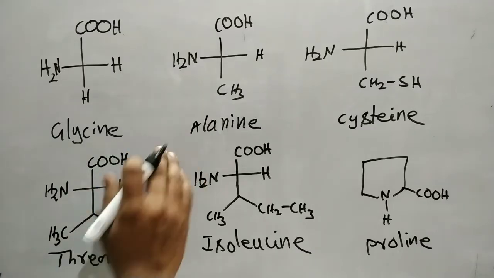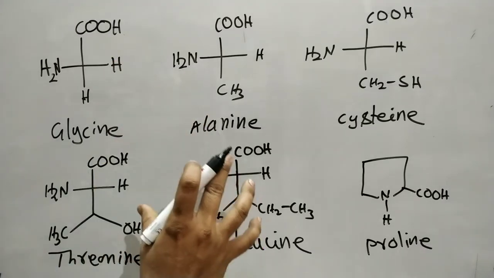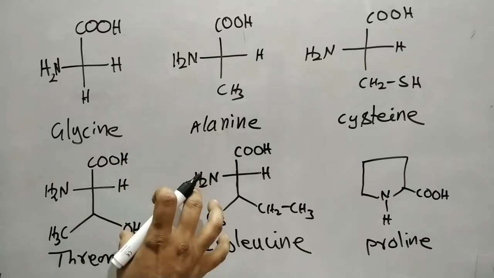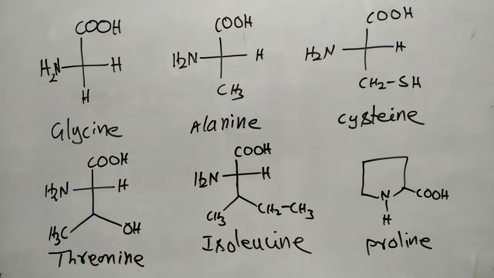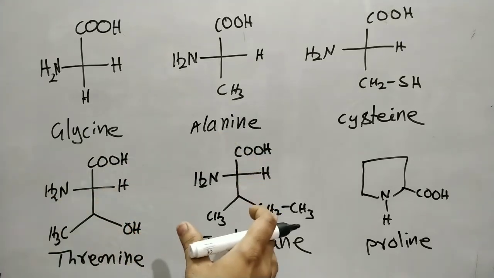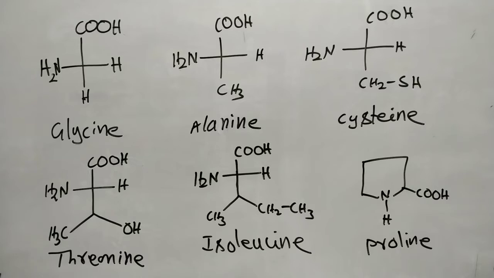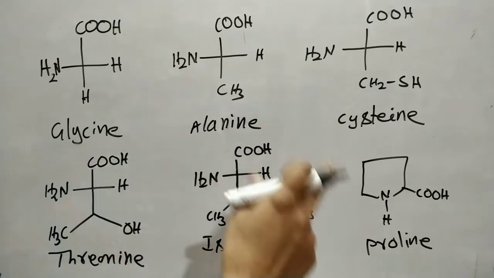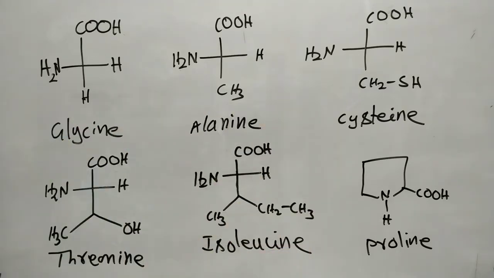Hello students, in this video let us discuss some important points about the amino acids. Amino acids are responsible for the formation of proteins. Generally we say that proteins are constructed by amino acids. There are different types of amino acids: alpha amino acids, beta amino acids, gamma amino acids, but all proteins are constructed by the alpha amino acids.